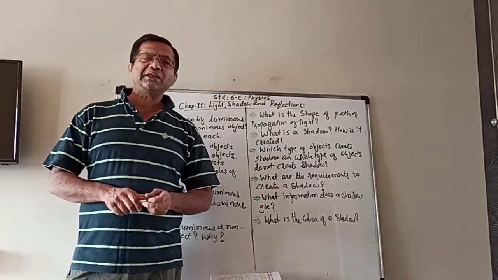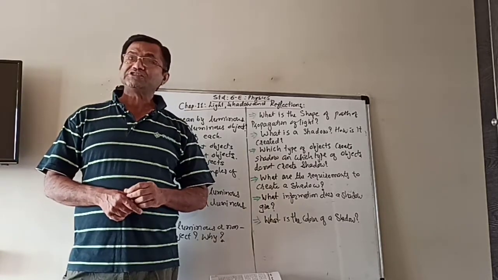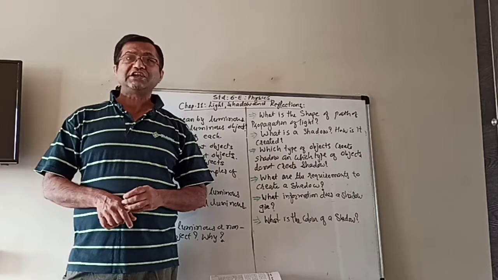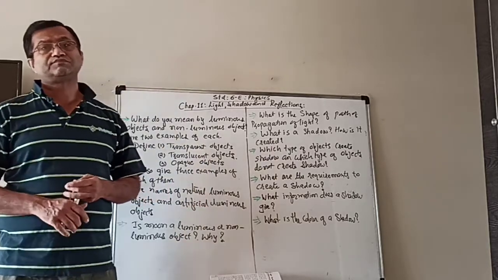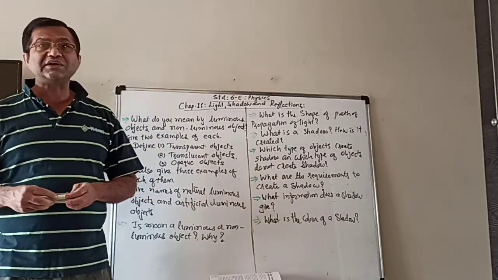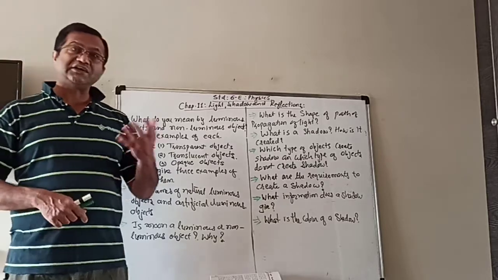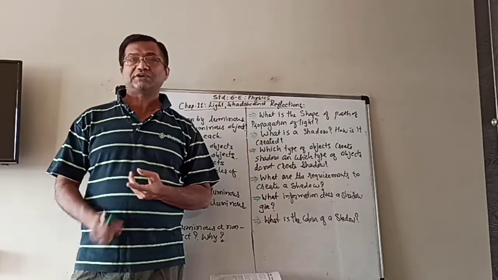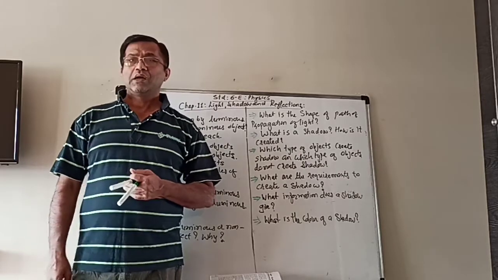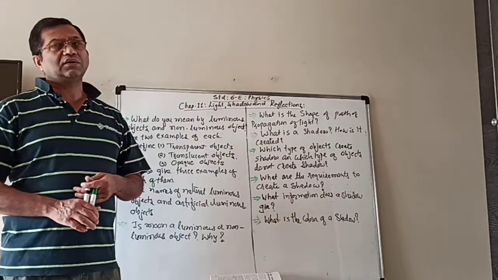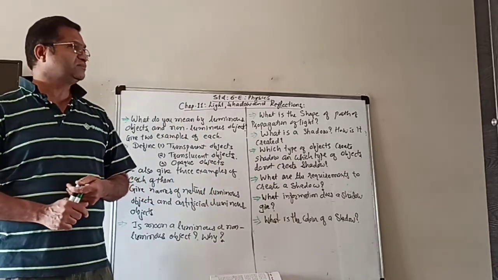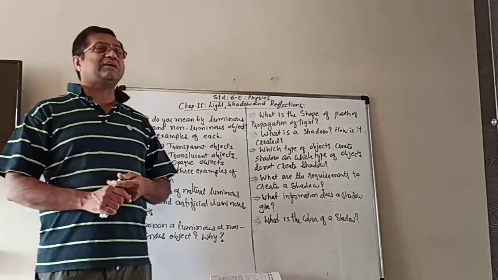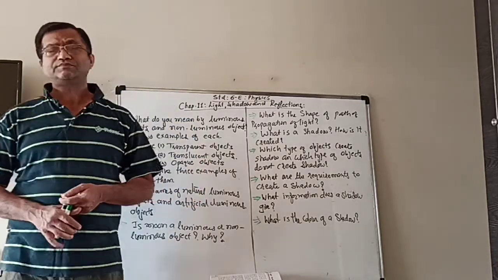Do you remember any luminous object which is a living organism? A living organism that is also a luminous object. Generally, in rainy season, at night time you can see them around you.